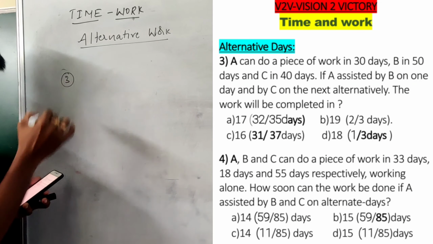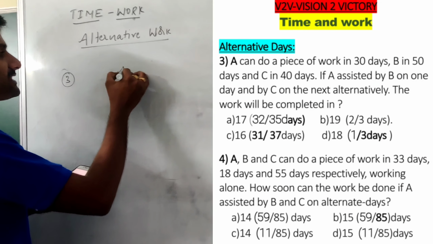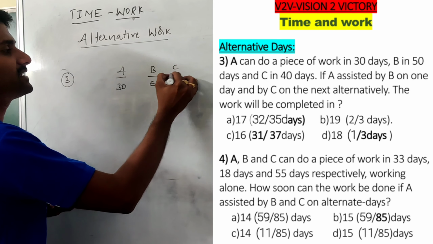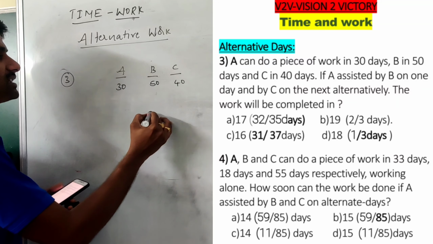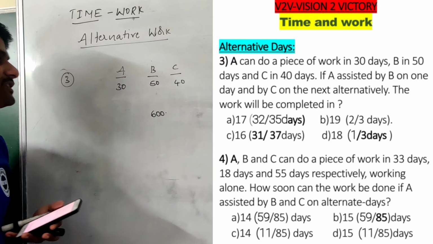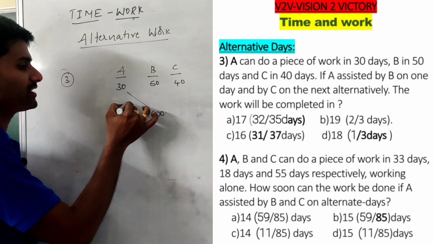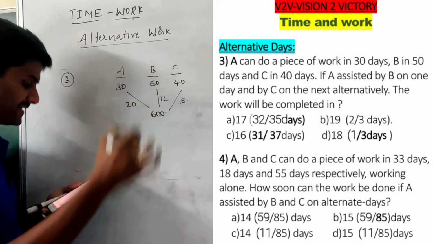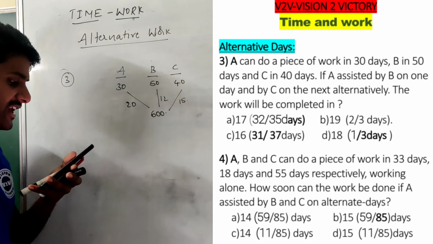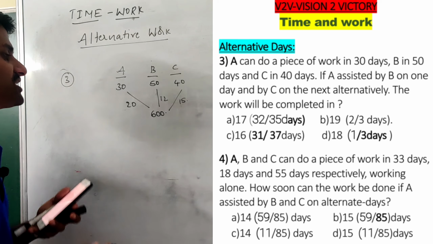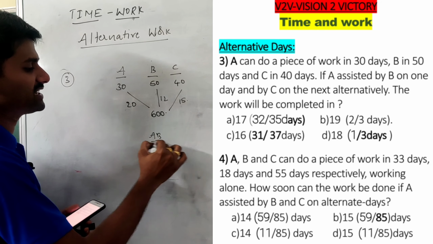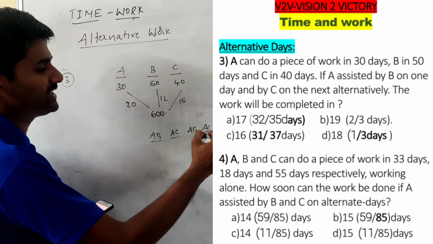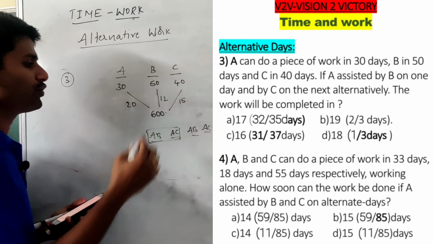Okay, see the third question. A can do the work in 30 days, B can do the work in 50 days, C can do the work in 40 days. Then see, the total number of units is 600 units of work. So A does 20 units per day, B does 12 units per day, C does 15 units per day. Then the next information: A is assisted by B on one day and by C on the next alternate day, which means AB work on the first day, AC on the next day, AB on the third day, AC on the fourth day. It means every 2 days the work is constant.